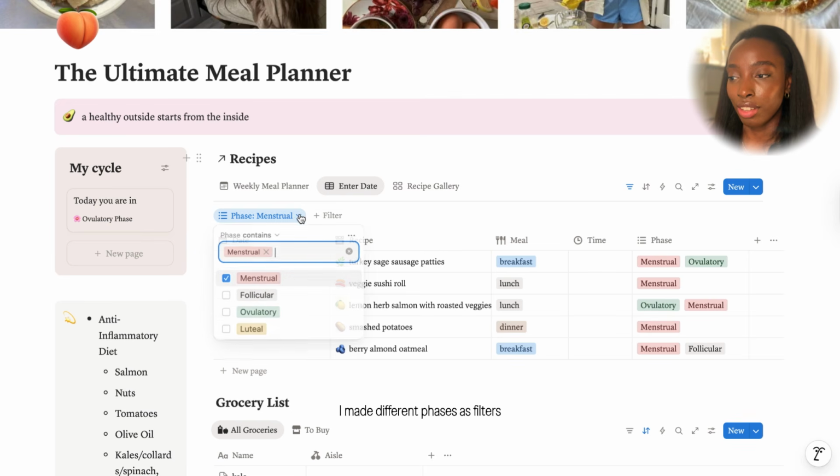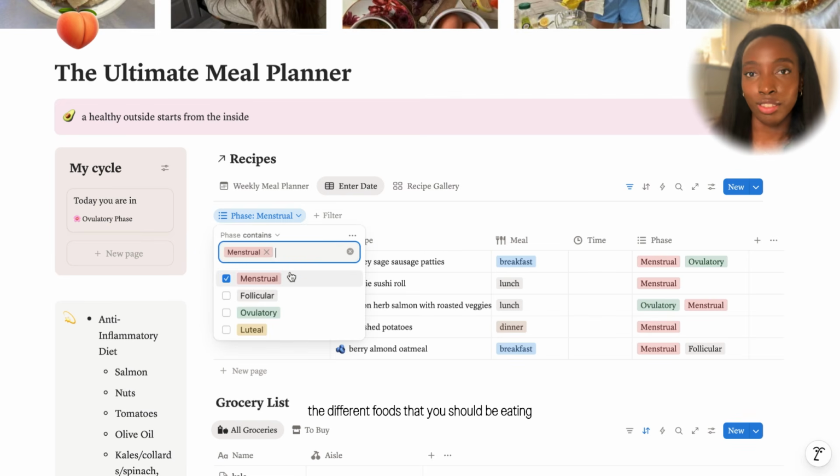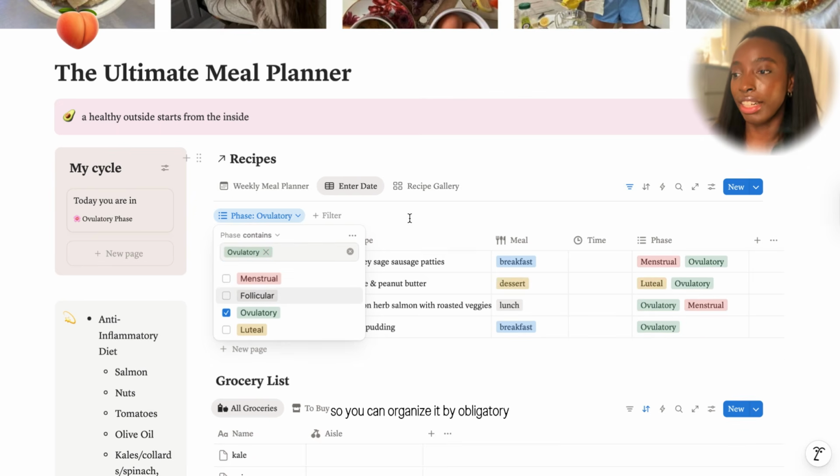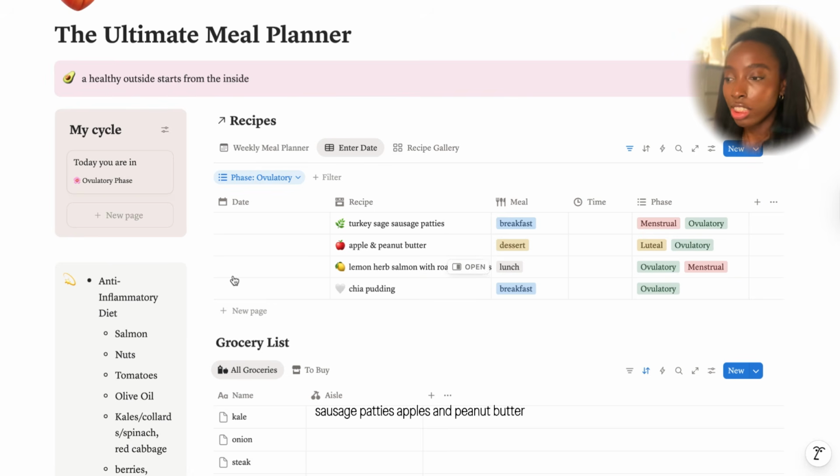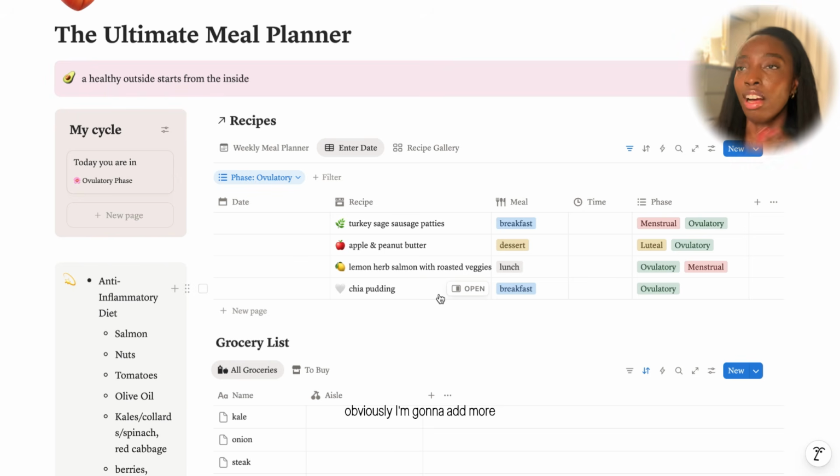I made different phases as filters, the different foods that you should be eating during the different phases of your cycle. So you can organize it by ovulatory. You have turkey sage sausage patties, apples and peanut butter, lemon and herb salmon, roasted veggies, chia pudding. These are some of the recipes. Obviously I'm going to add more.